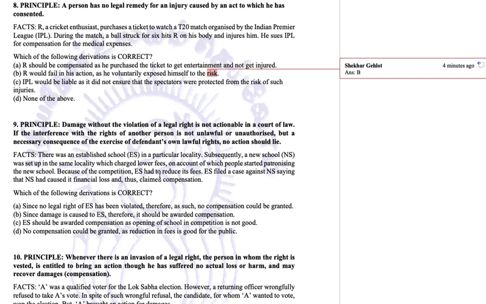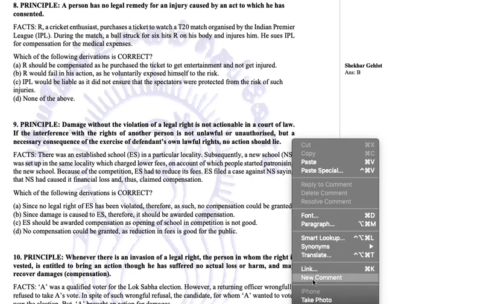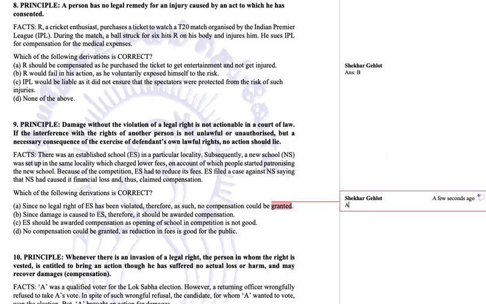There has to be violation of a legal right. But there is no violation of legal right. So whatever damage they have suffered, they have to suffer. So in this case, the correct option is: since no legal right of ES has been violated, therefore no compensation could be granted. Okay, because no injury has happened.